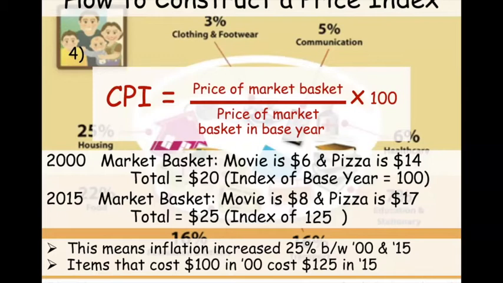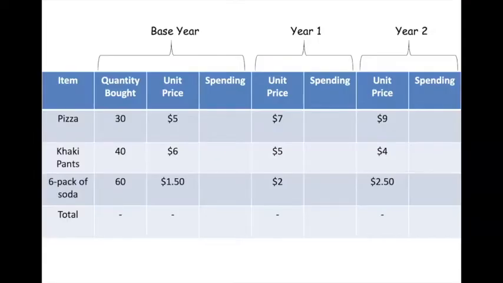Okay, got my calculator. Okay. On the test, by the way, these numbers will be a lot easier than the ones that we do here. Because you can't use a calculator. So the numbers always work out to nice whole numbers. But I think when I put this together, it didn't come out nice. And I apologize for that. Okay, so take a look. Nobody just buys one movie and one pizza for a whole year. So let's make it slightly more complicated.